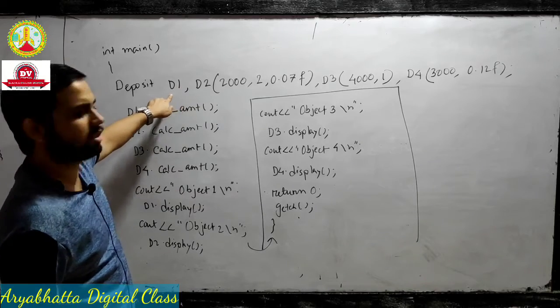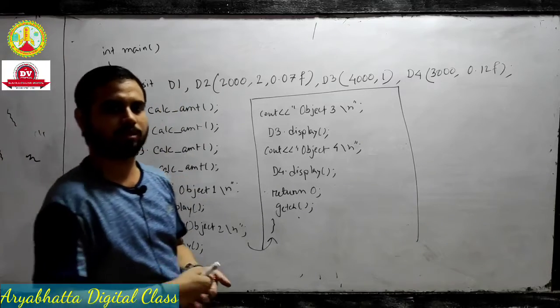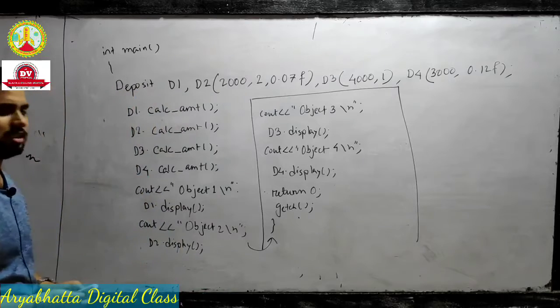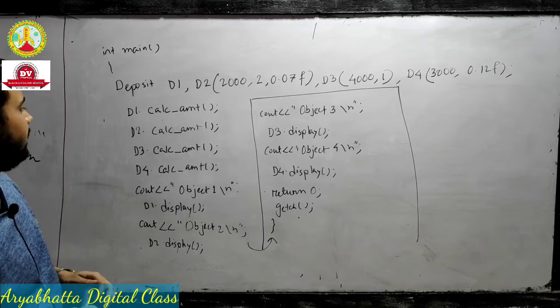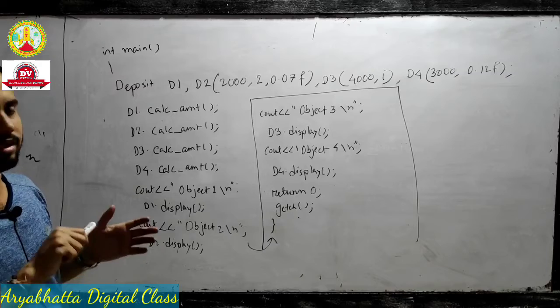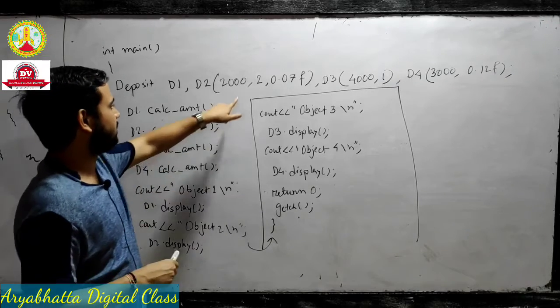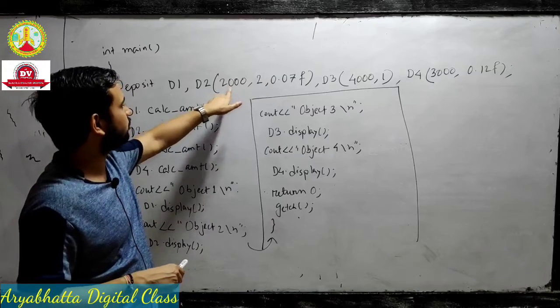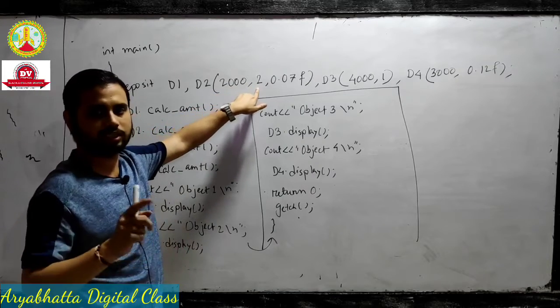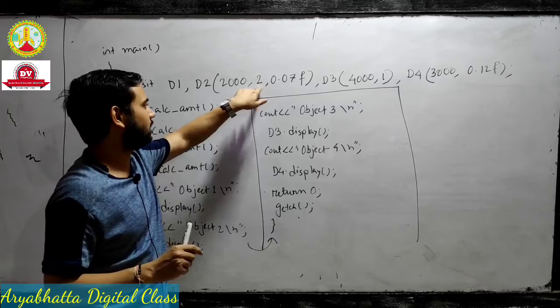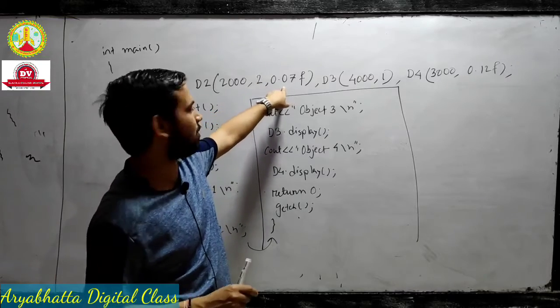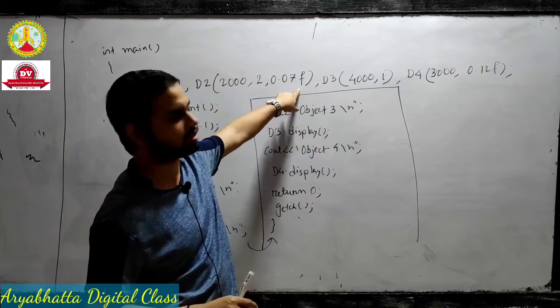Why do we take only simple D1? Because D1 means default argument, the argument coming as a default value. And for D2 we take principal, time and rate as the arguments. The principal amount we take as a long integer, that's why we take 2000. Time we take as an integer type, 2 years, and rate is 0.07, meaning 7%. It is a float, that's why we take a small f.